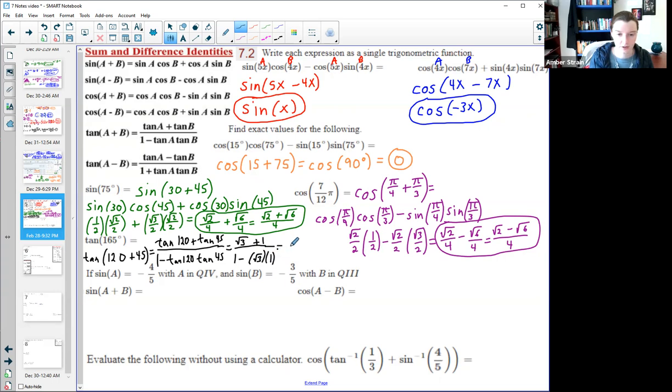So it doesn't clean up very much. It would just be the square root of 3 plus 1 over 1 minus the square root of 3. Now it might seem like that should cancel, but it does not. So remember when we learned about our fractions that those plus and minuses change things.